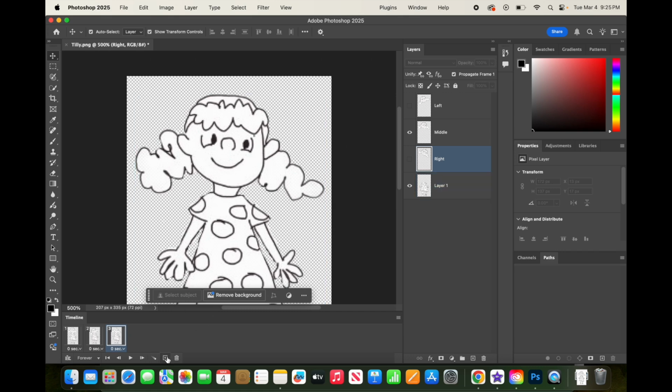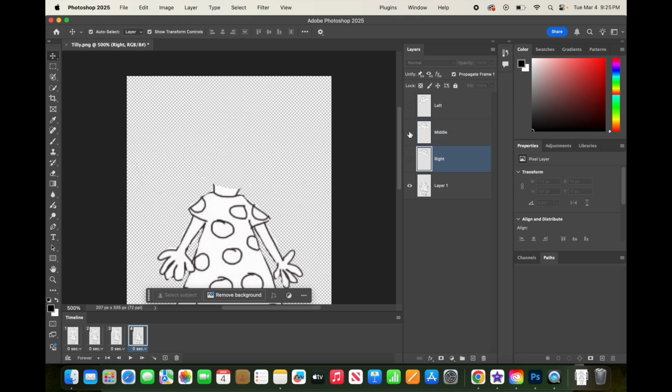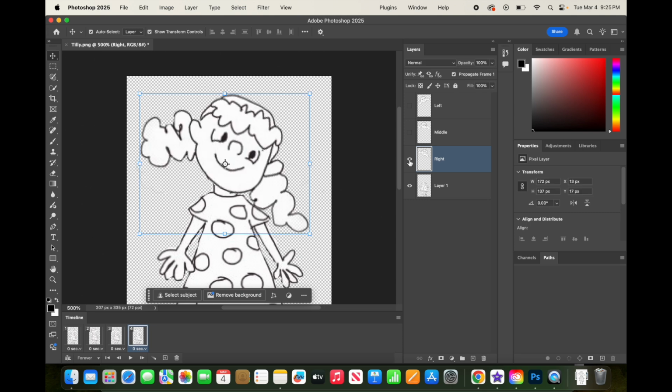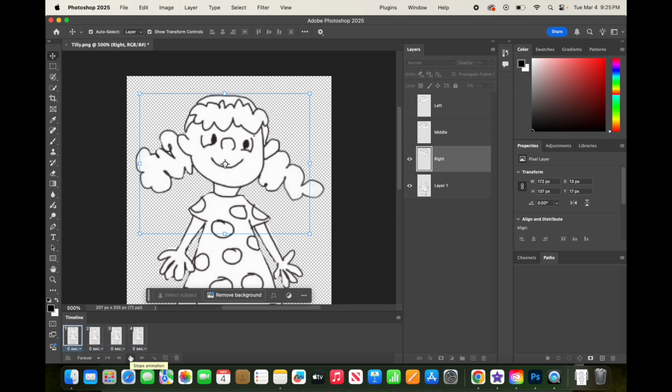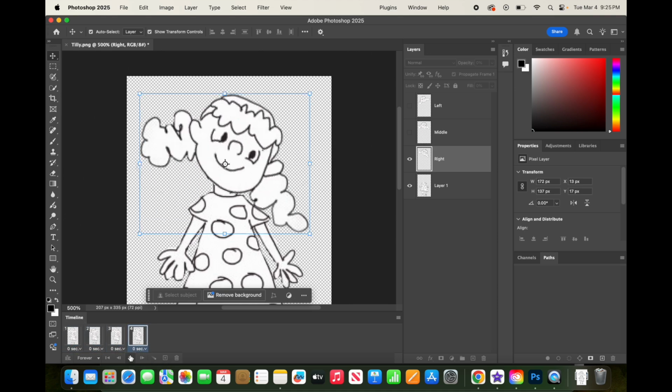Now, I'm going to make another duplicate frame, and this time, I'm going to turn off the middle, and I'm going to put on the right. And so now, if I play this by clicking the play button, you can see I have a Tilly with a tilting head. So this is the rotate tool.